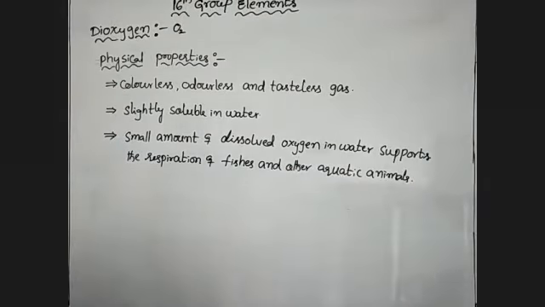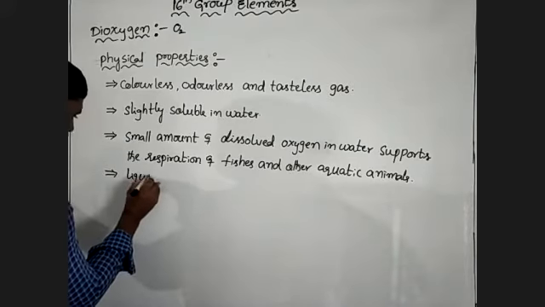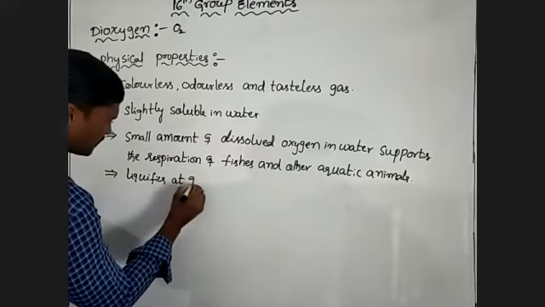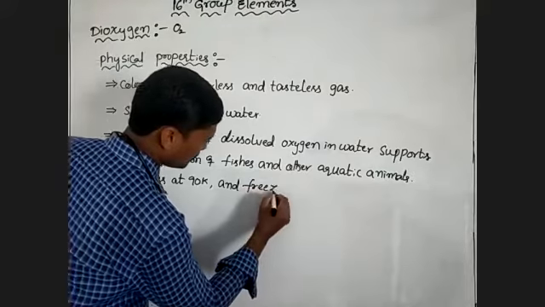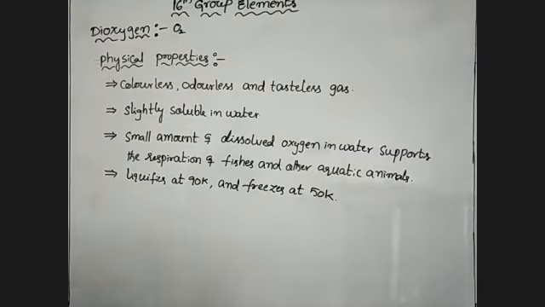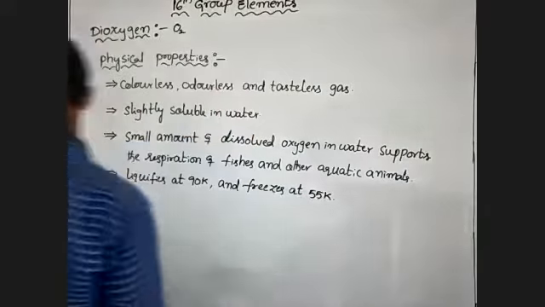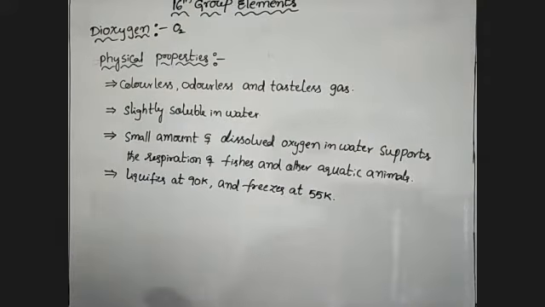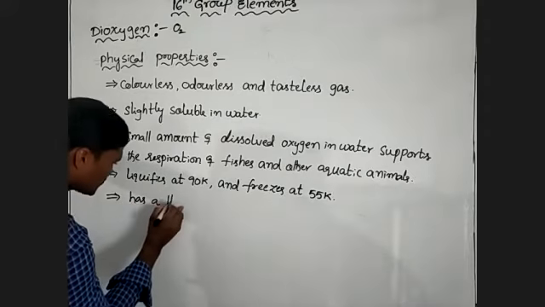Okay, right. It liquefies at 90 Kelvin and freezes at 55 Kelvin. Oxygen atom has 3 stable isotopes.